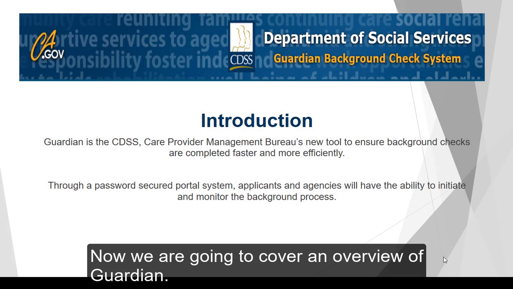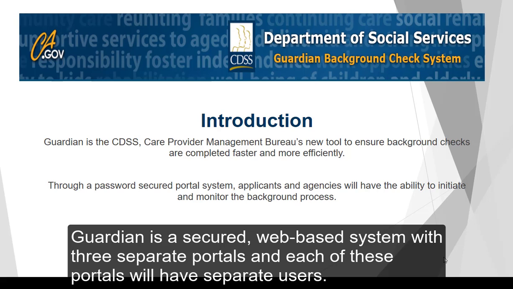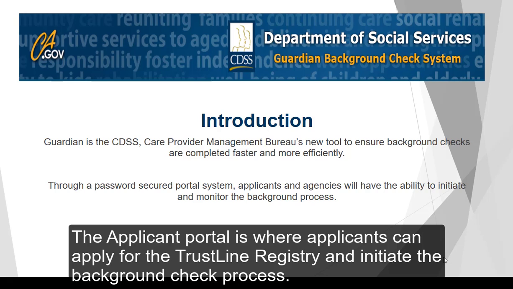Now we are going to cover an overview of Guardian. Guardian is the new tool to ensure background checks are completed faster and more efficiently. Guardian is a secured web-based system with 3 separate portals, and each of these portals will have separate users. The applicant portal is where applicants can apply for the TrustLine registry and initiate the background check process.